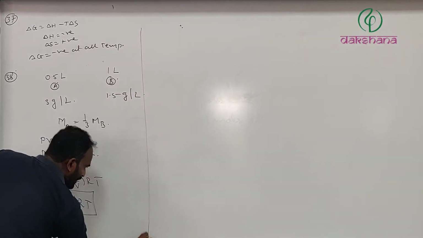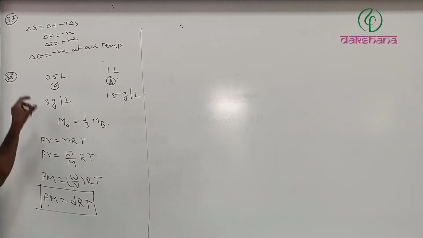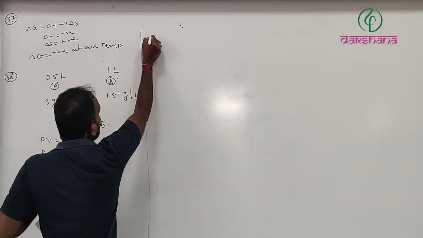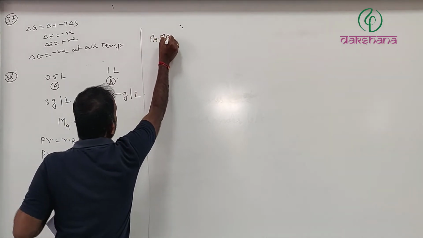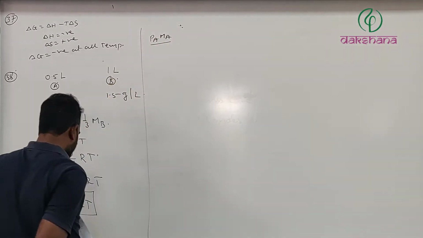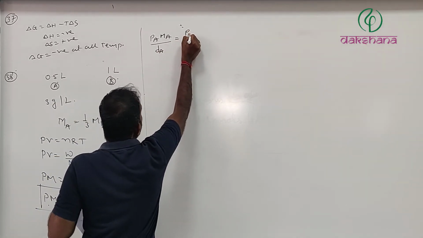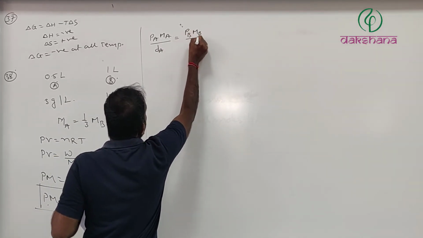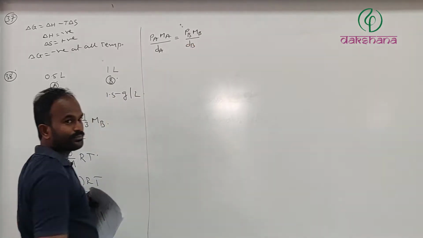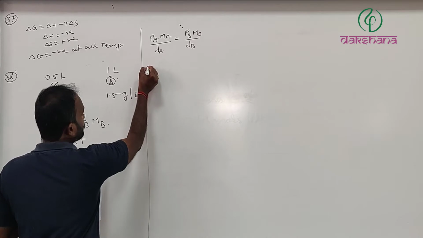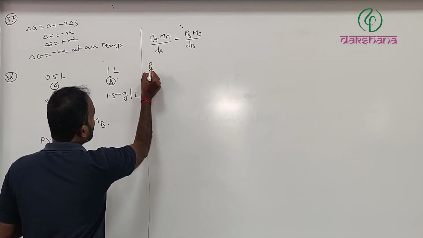Now when we apply these conditions to this expression, PA MA divided by dA equals PB MB divided by dB. We need to calculate the ratio PA to PB.